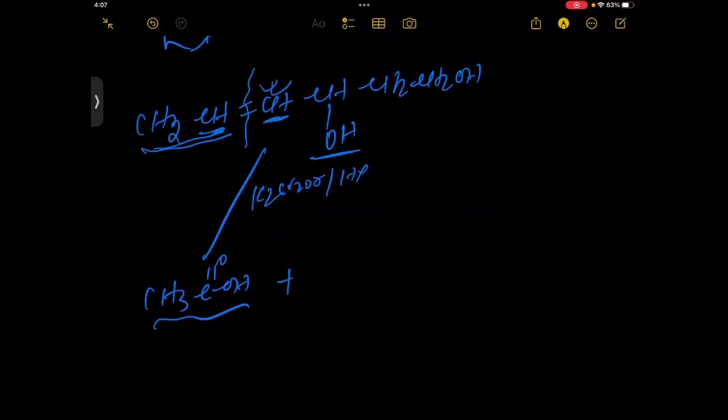So here will form C double bond O, OH, and here this whole group will form C double bond O, CH2, COOH. I write here properly. That is the 1-degree alcohol.